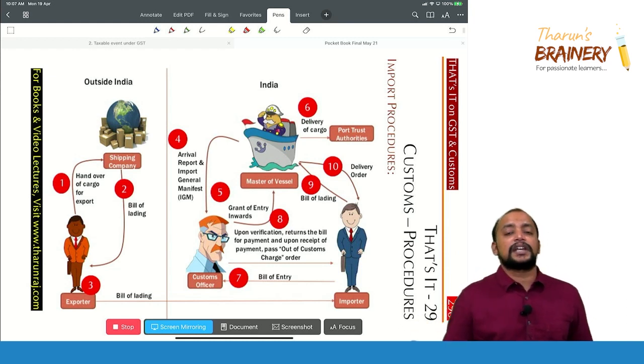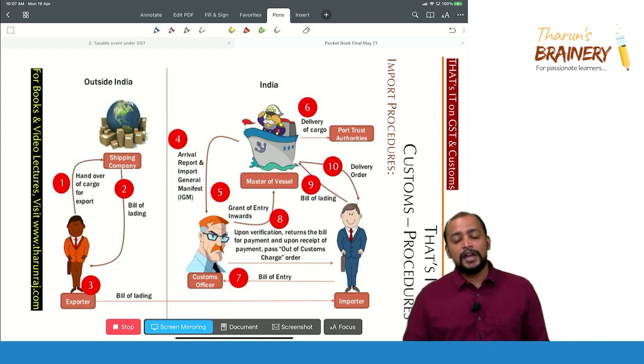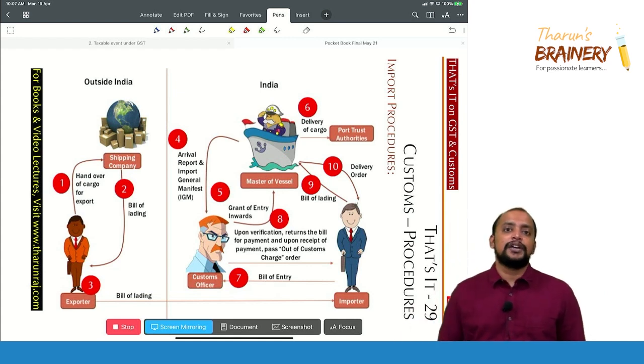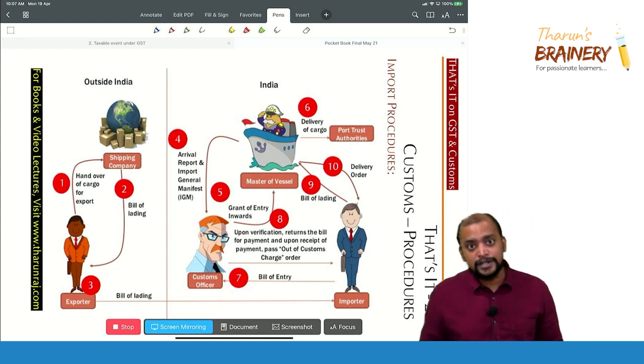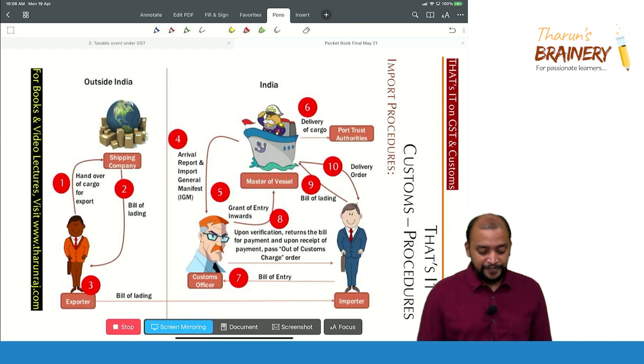Then only the vessel can enter into India, and then these goods are unloaded under the custody of a custodian. So that custodian is an officer of the port trust authorities. So that goods will be unloaded under the control of a custodian. So now the goods are with custodian, so that is port trust authorities.